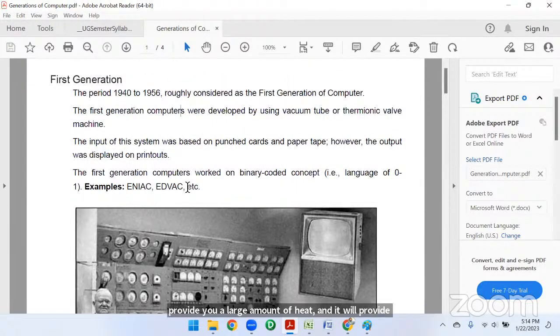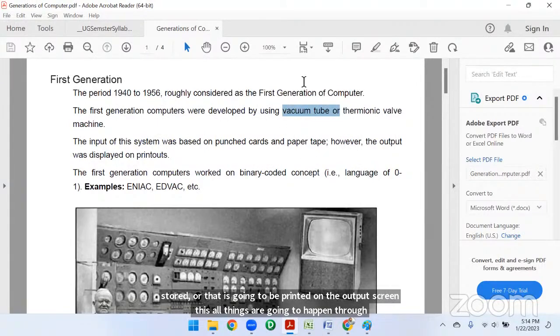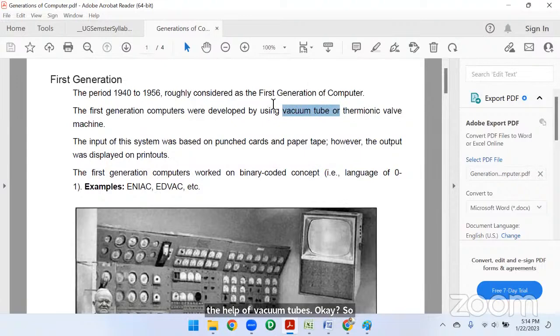Here they are using vacuum tubes, which are thermionic valve machines. With the help of these vacuum tubes, data is stored or printed on the output screen. These computers were used for printing punch cards.